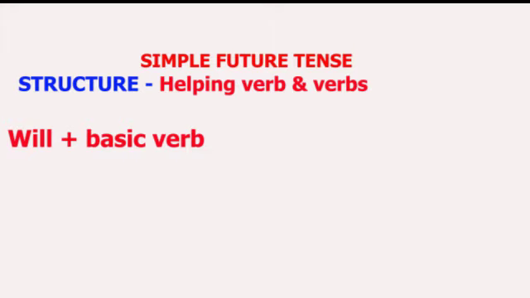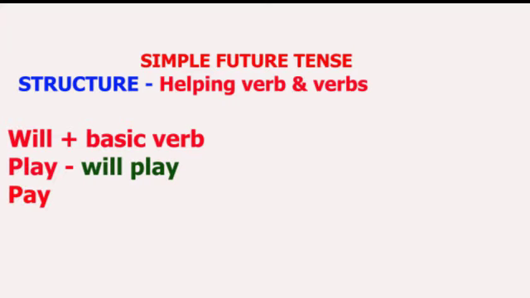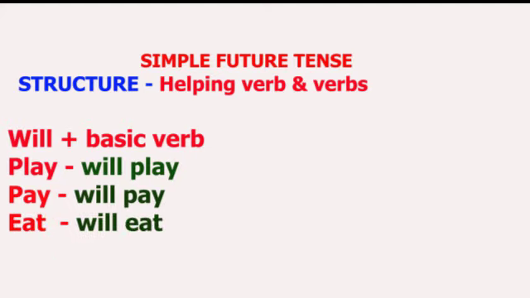It is in its basic form. So we shall use will plus the basic verb. For example, if it is play, it's going to be will play. If it is pay, it's going to be will pay. If it is eat, it's going to be will eat. Or if it is buy, it's going to be will buy.